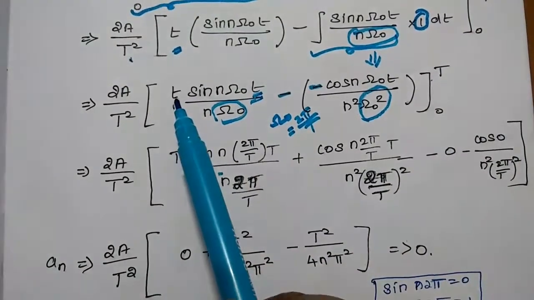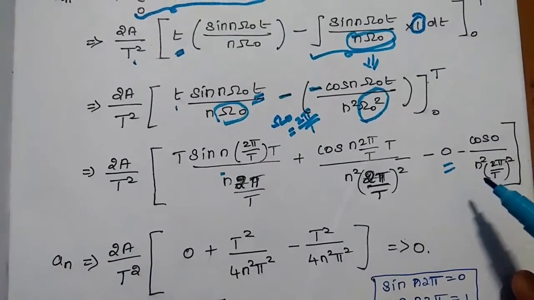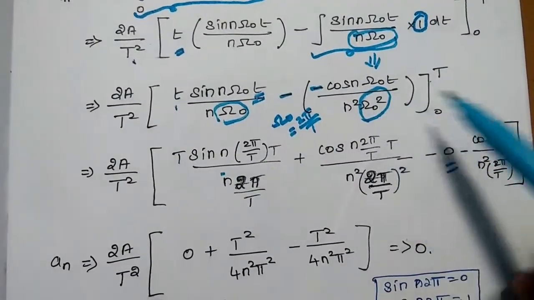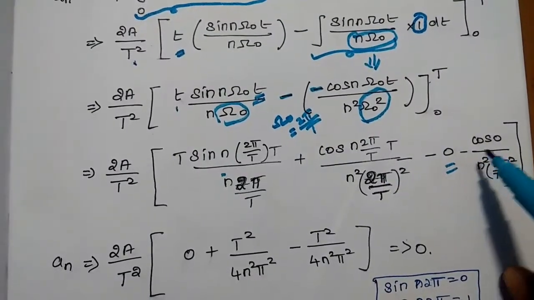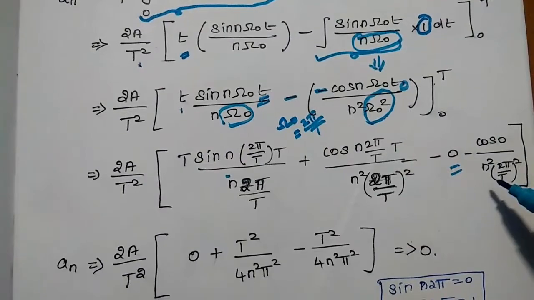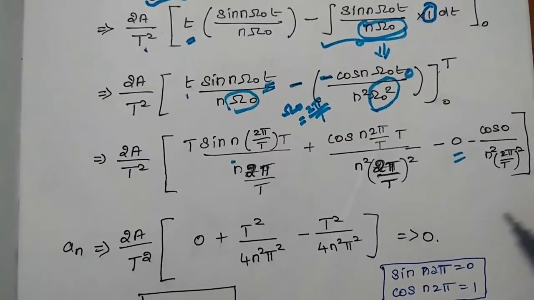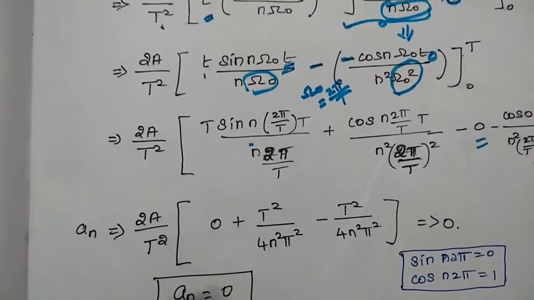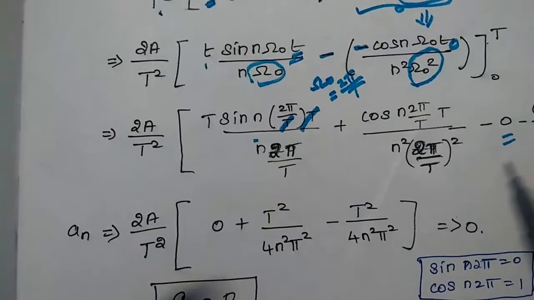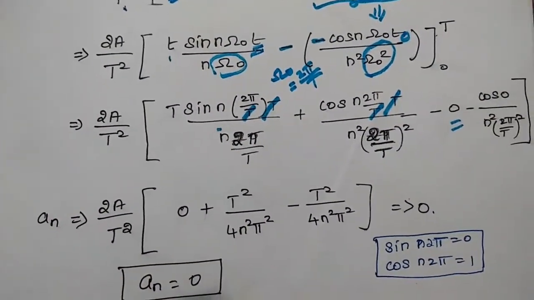Here we have t into sin n omega naught t, so obviously with t equal to 0 this term becomes 0. So here it is minus cos 0. This t becomes 0, so cos 0 divided by n squared times 2 pi by T the whole squared. In the next step we write down that this T and this T cancel each other.